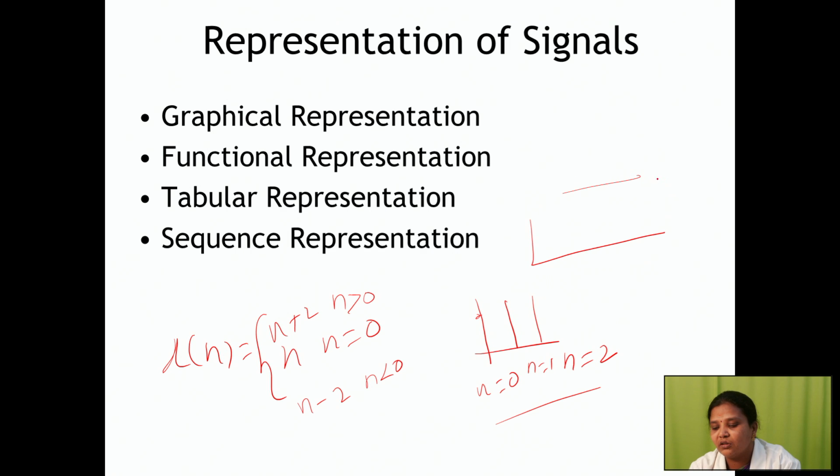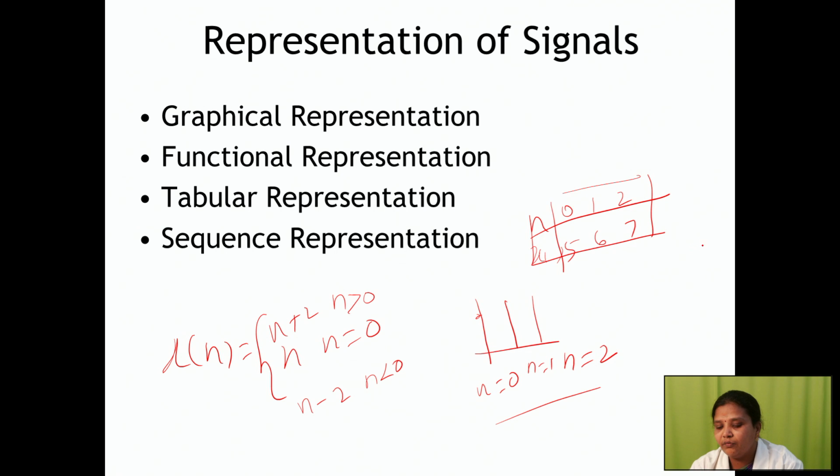Next, tabular representation. Tabular representation is nothing but n is 0, 1, 2, and x of n is 5, 6, 7. That means for n equal to 0, my amplitude strength is 5, when n equal to 1, my amplitude strength is 6, and when n equal to 2, my amplitude value is 7.